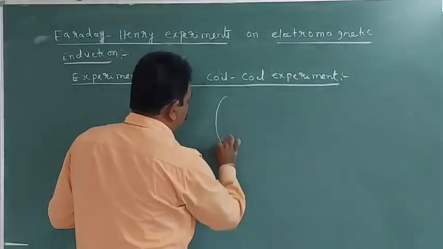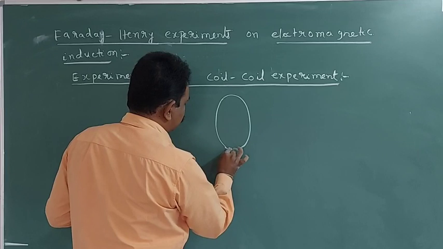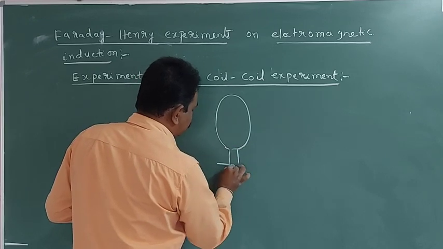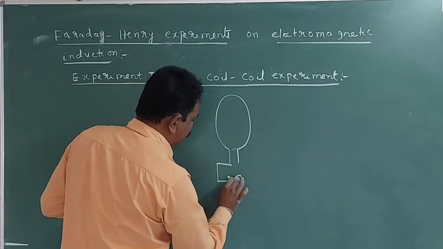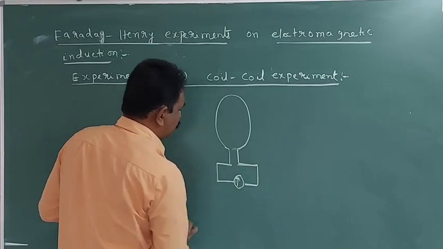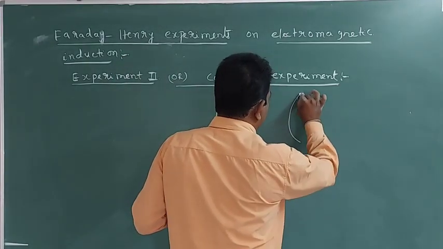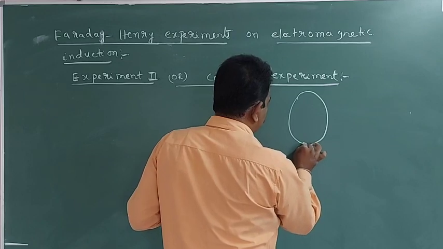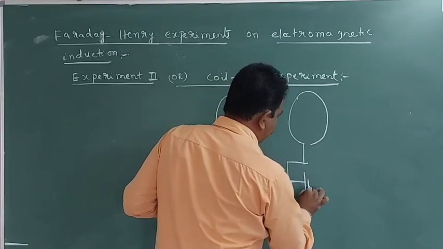This is one coil; to this coil they connected a galvanometer. Here another coil is there; to this coil they connected a battery.